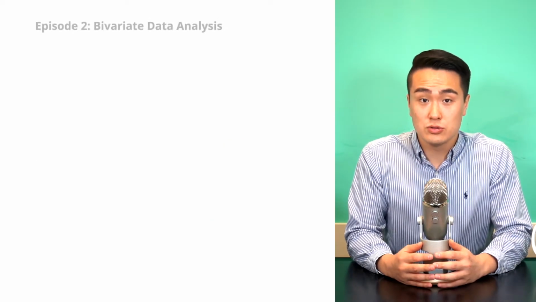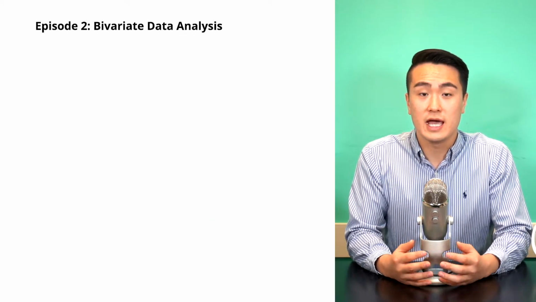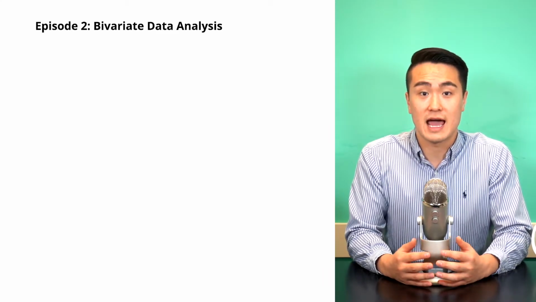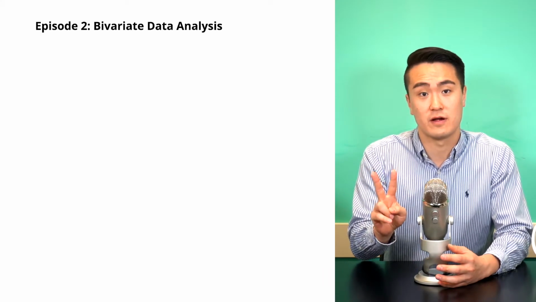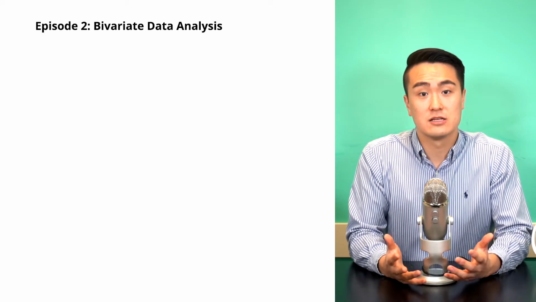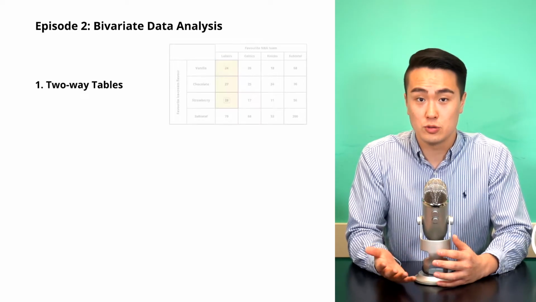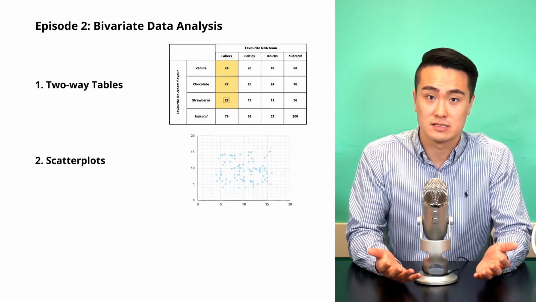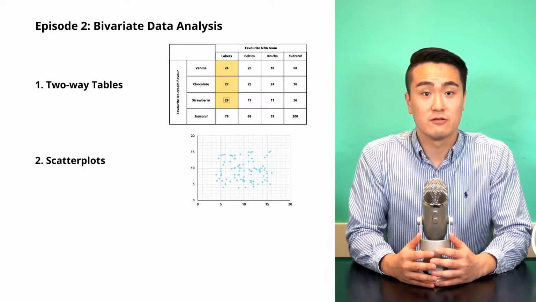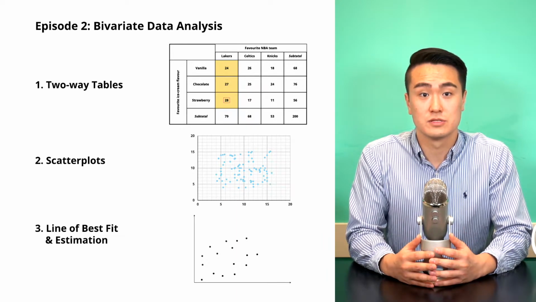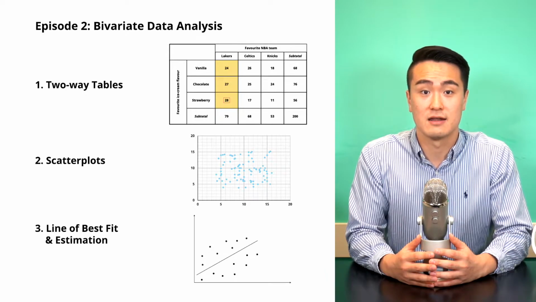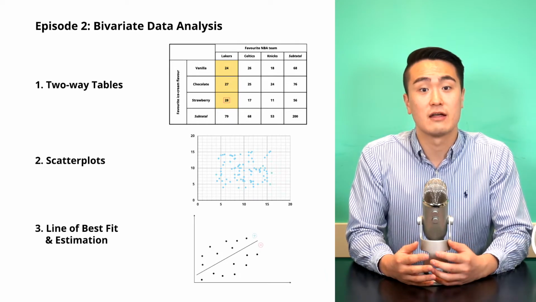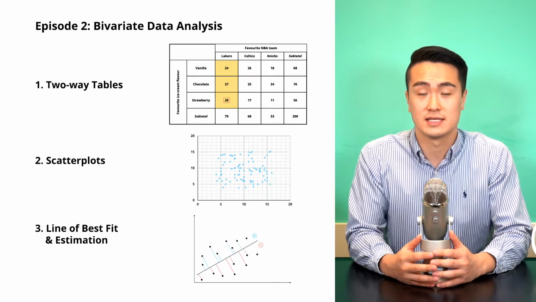In episode 2, bivariate data analysis, we add another variable to try and analyze data that contains 2 variables. We can visually illustrate bivariate data with two-way tables and scatter plots. It is also useful to find the relationship between the 2 variables, so we also look at how to extract the line of best fit and learn how to forecast values through estimation.